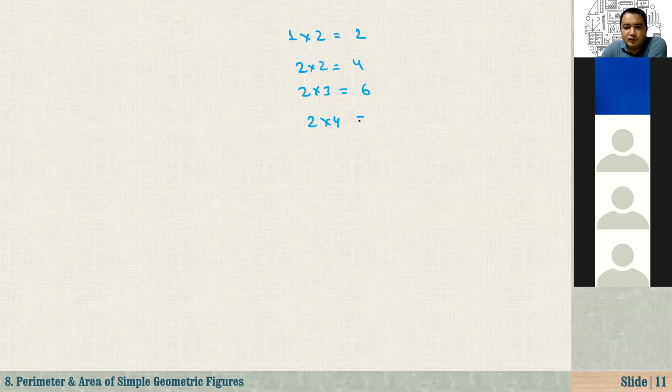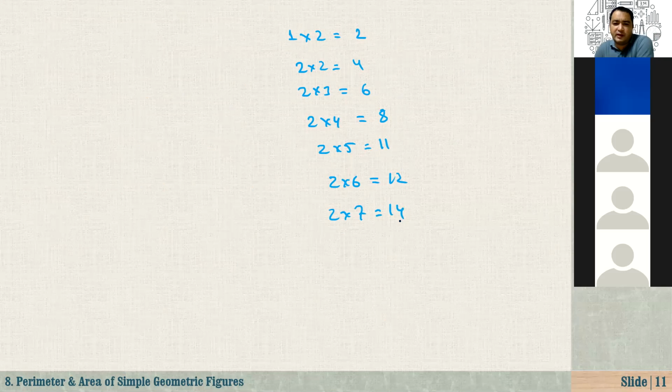And 2 times 4 is equal to 8. 2 times 5 is equal to 11. 2 times 6 equals 12. And 2 times 7 is equal to 14. Right, Adilhan? Is it right? 2 times 5 will be 10. Yes. Yes, very good.